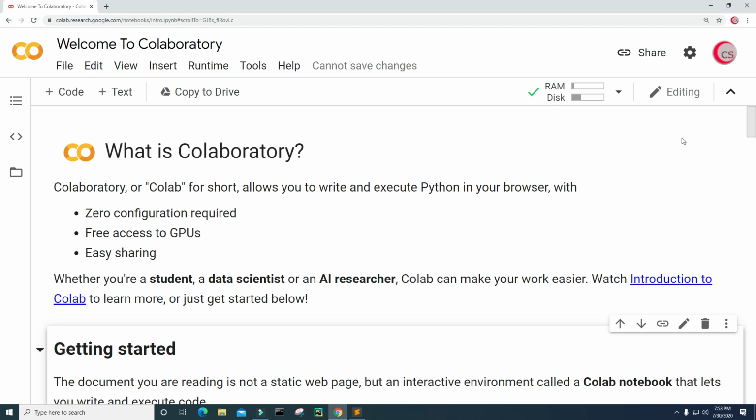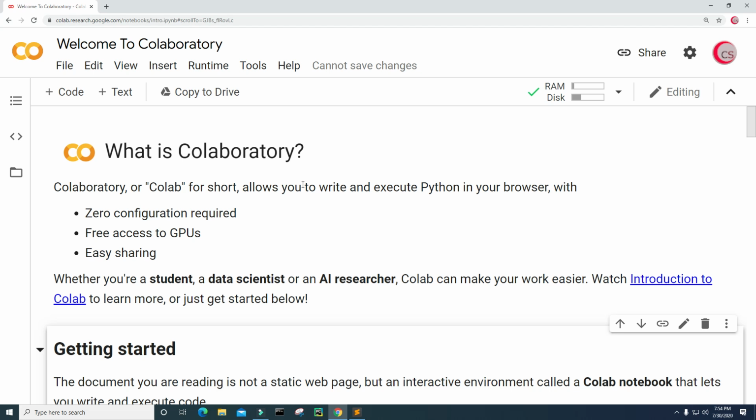Now, for those of you that don't know what sentiment analysis is, it is the process of computationally identifying and categorizing opinions expressed in a piece of text, especially in order to determine whether the writer's attitude towards a particular topic, product, or subject, etc., is positive, negative, or neutral.